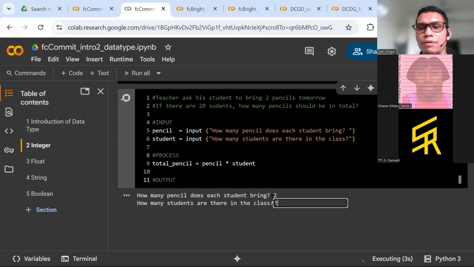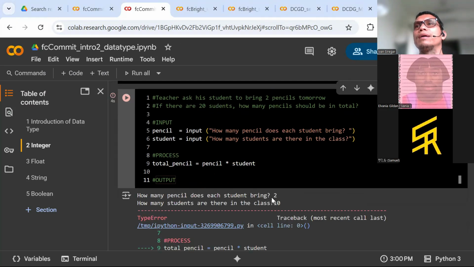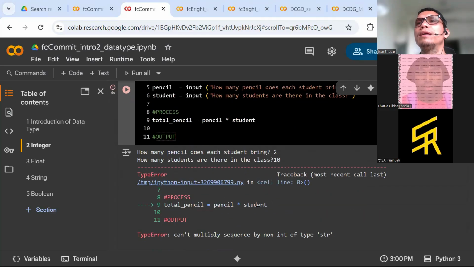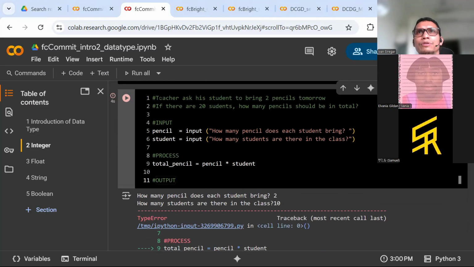Coba kita buat di sini, 2 kali 20. Nah, ya. Dia akan bilang di sini ada errornya. Cannot multiply sequence by a non-integer. Dari sebuah tipe string nggak bisa. Ya. So that's why you have to do a kind of conversion here.